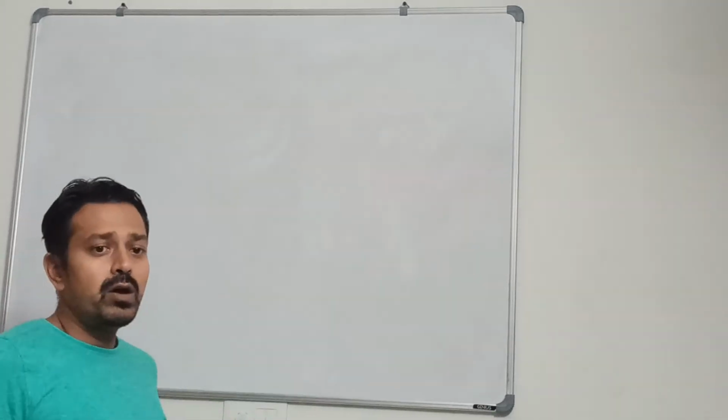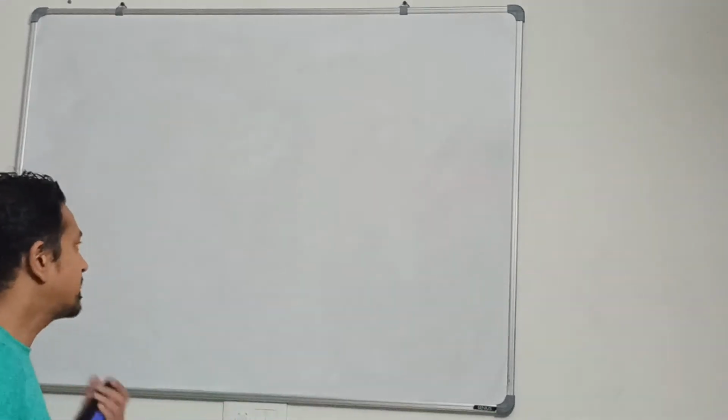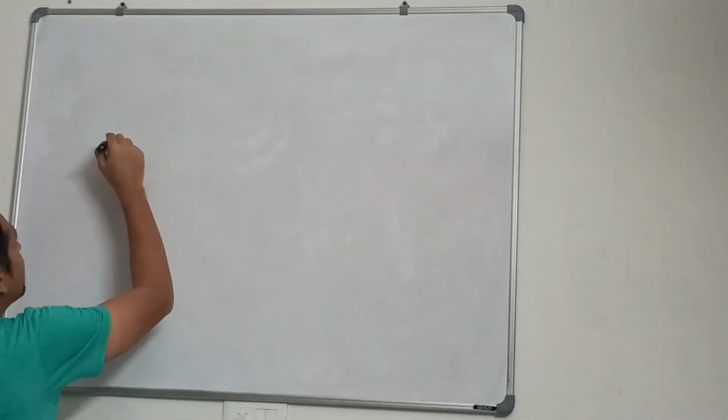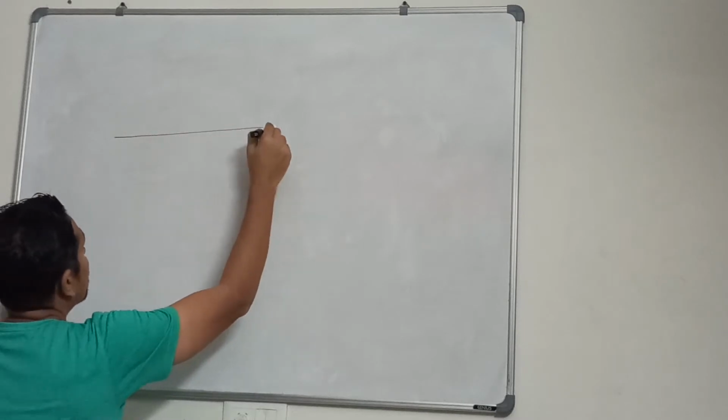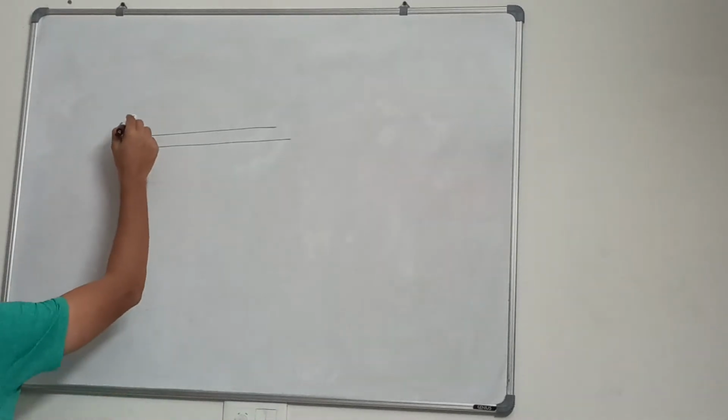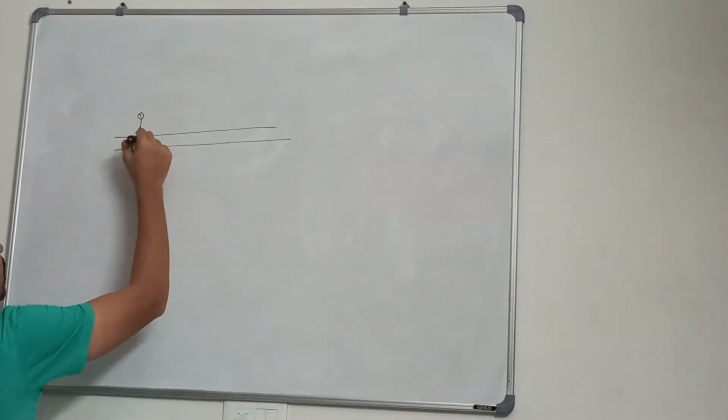If I give you an analogy, let's take a road. Okay, so this is a road, and there are people walking on the road.